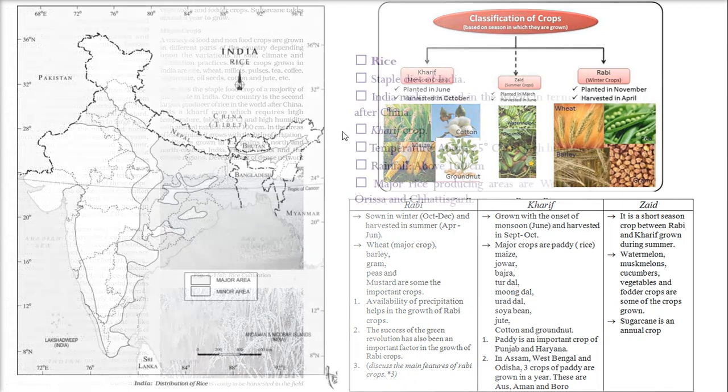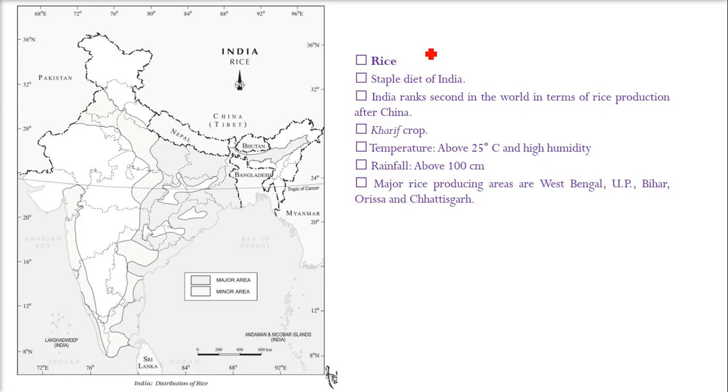So let me take you to rice. Rice is a staple diet of India. India ranks second in the world in terms of rice production after China. Rice, as we now know, is a kharif fasal because it needs a lot of water. So there has to be some water, or the paddy crops are always in the water.